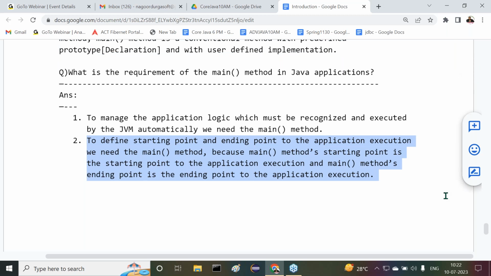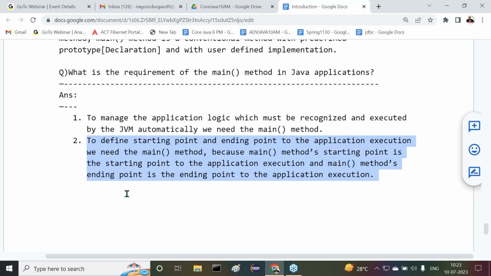So the main method's starting point is the starting point of the application execution, and its ending point is the ending point of the application execution. To define the starting point and ending point of application execution, we need the main method. Because of these two reasons only, we have to use the main method.